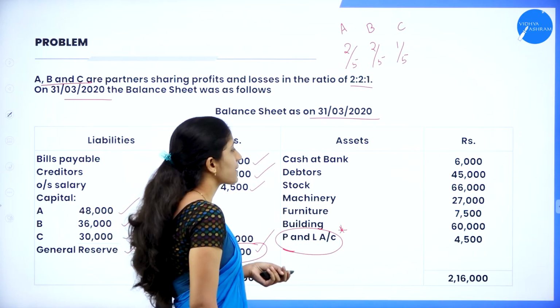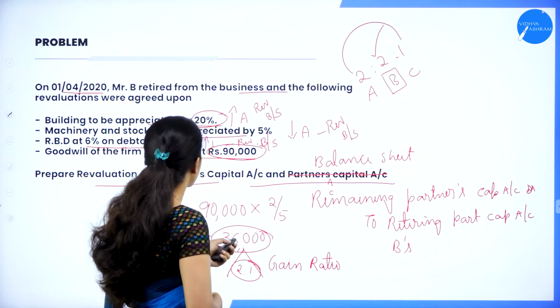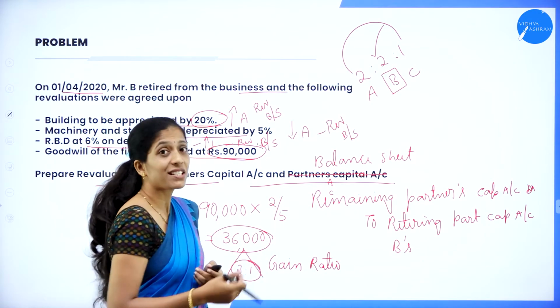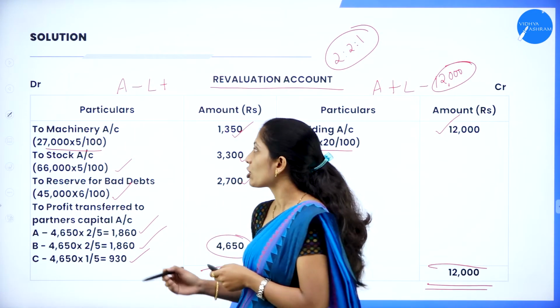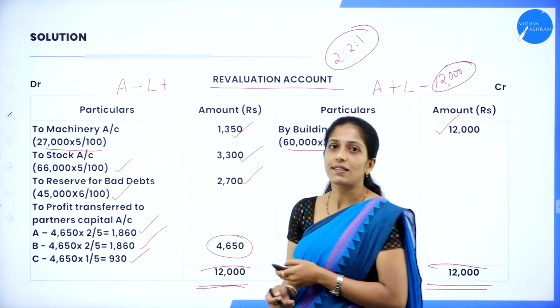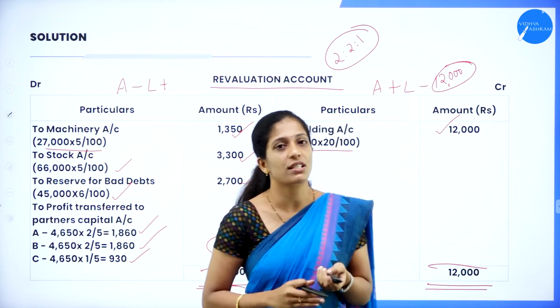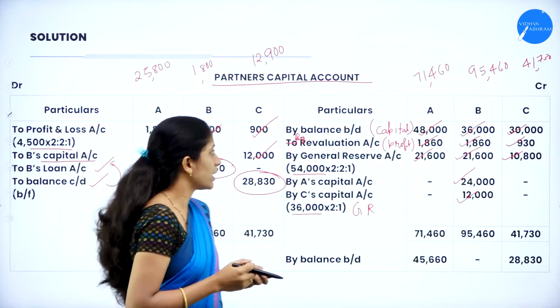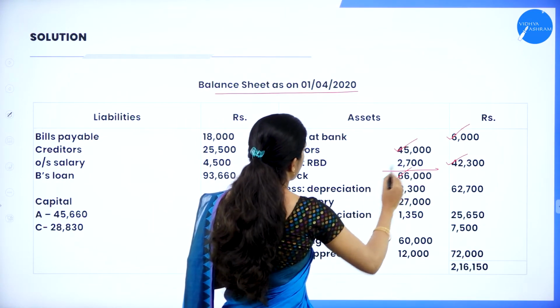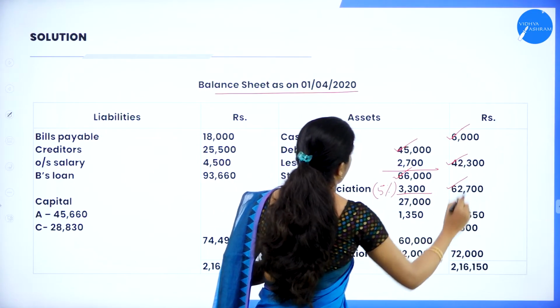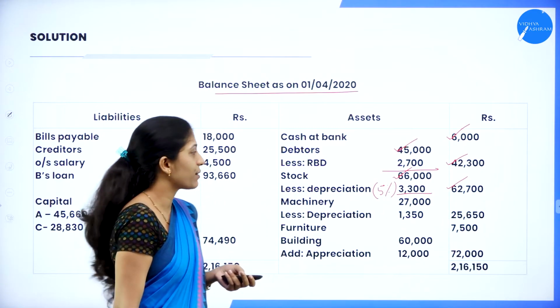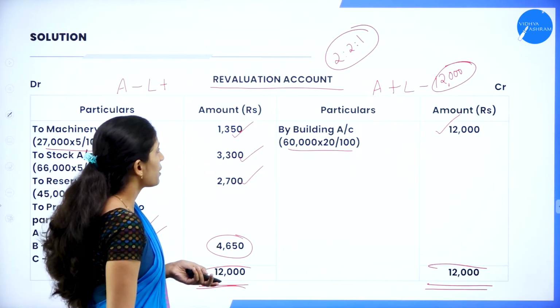So we have stock 66,000, but there is a depreciation, right? So depreciation by 5%. So we have already recorded in a revaluation account. So how much? 3,300. So deduct that 3,300 in the balance sheet. So stock 66,000 less depreciation 5%, 3,300. So the total is 62,700. Moving on to the next one.